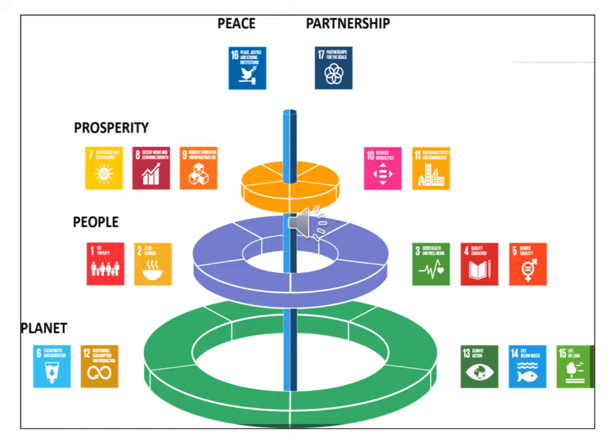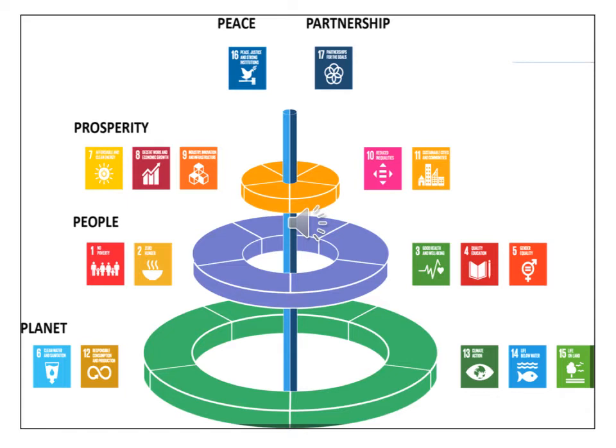Third one is the prosperity, which is also called the economy. While making sustainable development, they want to grow our economy. See goal number 7, goal number 8, goal number 9, goal number 10, and goal number 11, which are related to prosperity or economic growth. They want to sustain our world as well as grow our economy.